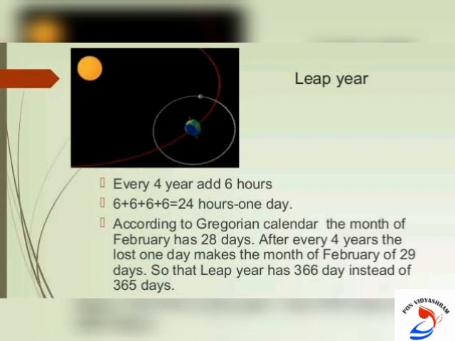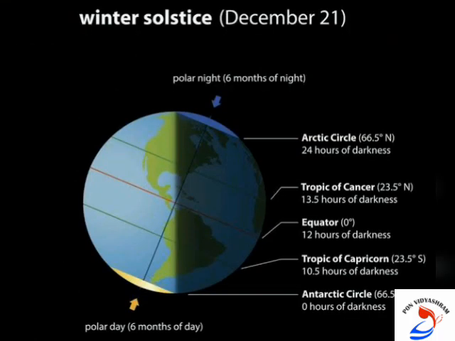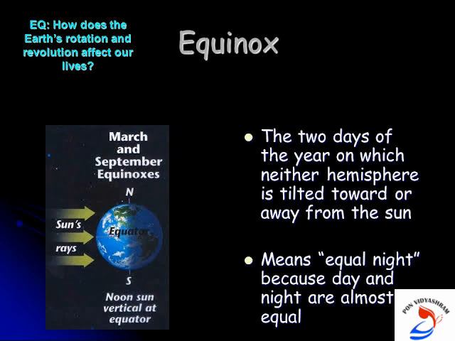The summer solstice. The northern hemisphere is tilted towards the sun and the rays of the sun fall directly on the Tropic of Cancer. This is called the summer solstice. Winter solstice. The Tropic of Capricorn receives direct rays of the sun as the south pole tilts towards it. It is called the winter solstice. Equinox. Neither of the poles is tilted towards the sun, so the whole earth experiences equal days and equal nights. This is called an equinox.